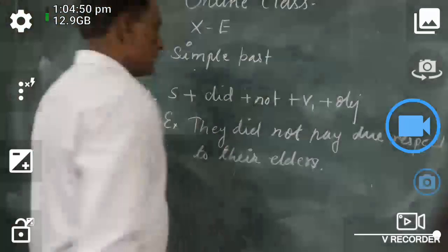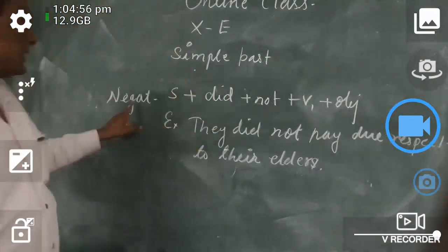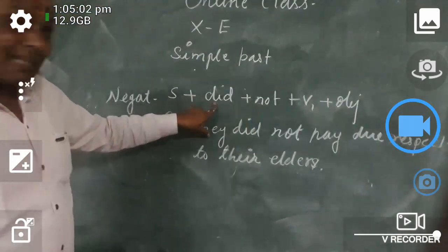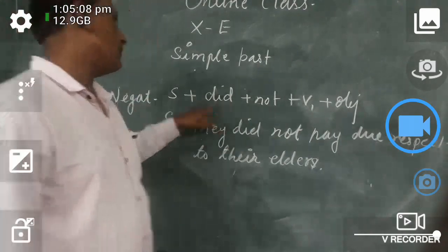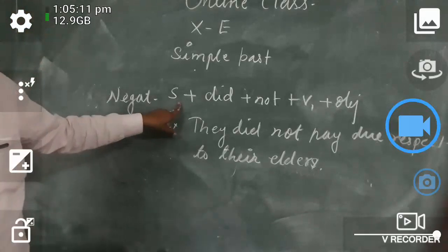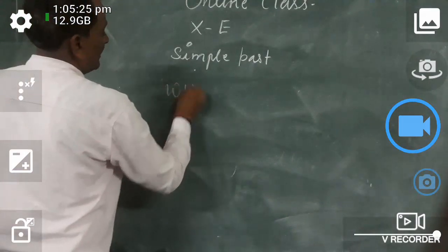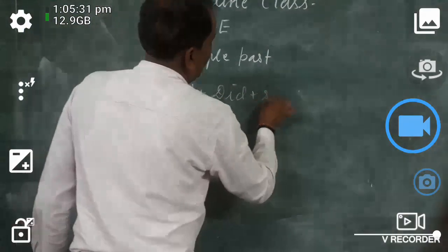So in an affirmative sentence we have taken the second form of the verb. But to make negative and interrogative sentences, we take only the first form of the verb, and did, which is already the second form of the verb, is used as a helping verb for making negative and interrogative sentences. So clearly you all, now you see the interrogative sentence. For an interrogative sentence, you take a WH word, then did, then the subject.